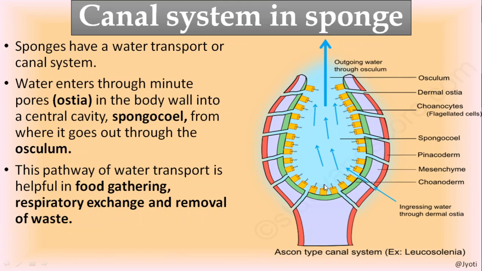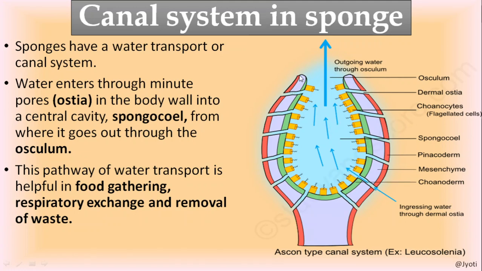After circulation, the water exits through a large opening, that is called osculum. This is the simplest type of canal system I have shown you in this picture, but some more complex types of canal systems are also there.